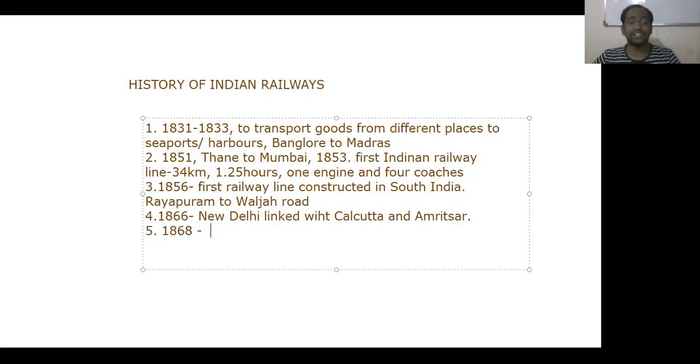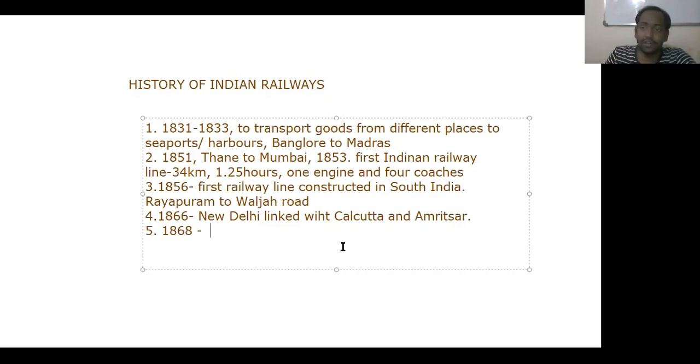In the year 1868, a number of railway companies were formed to construct railways. It means the British government also. India is the largest terrestrial area, it has a huge amount of terrain. So the British government alone, or the East India Company alone, cannot construct railway lines throughout India.